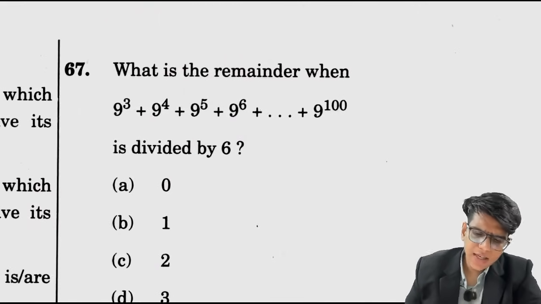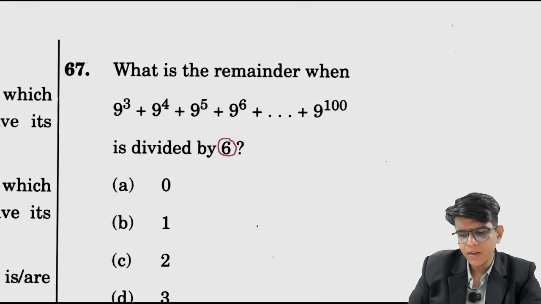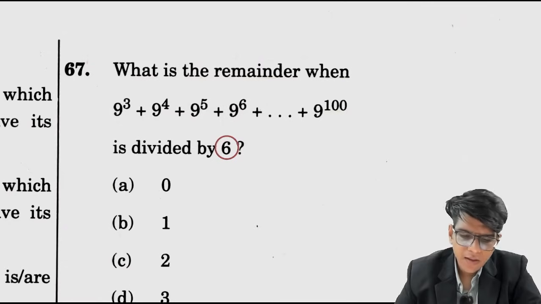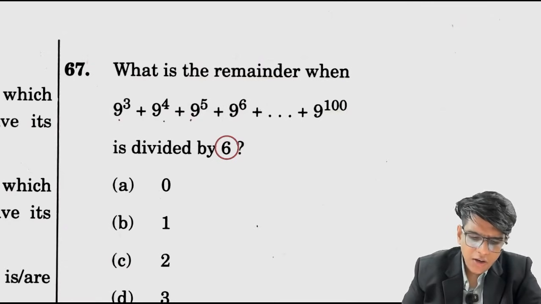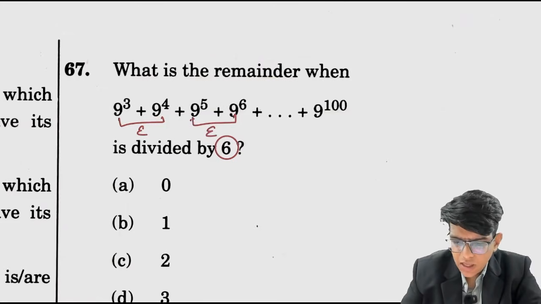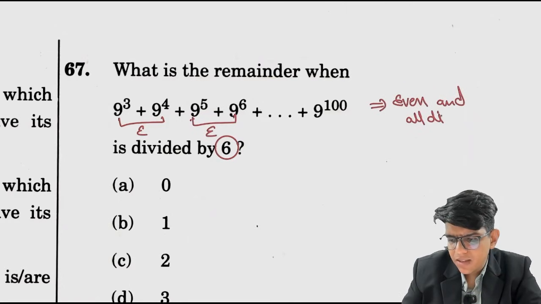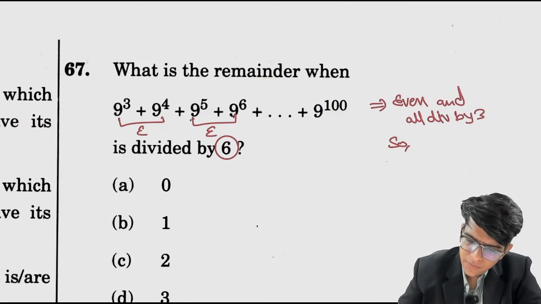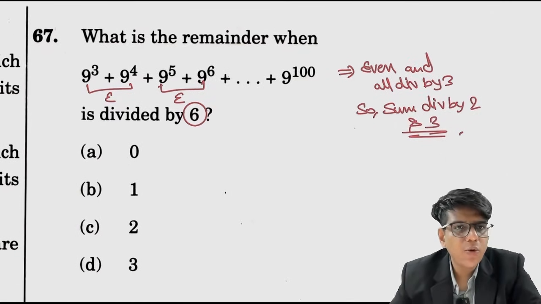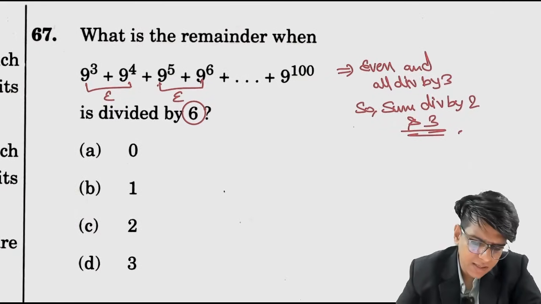Okay, now what is the remainder when divided by 6? All these numbers are divisible by 3. They are odd. Odd plus odd is even, and there are an even number of terms, so the sum of these is even. And all are divisible by 3. So the sum is divisible by 2 and 3. If this whole thing is divisible by 6, that means the remainder is 0.